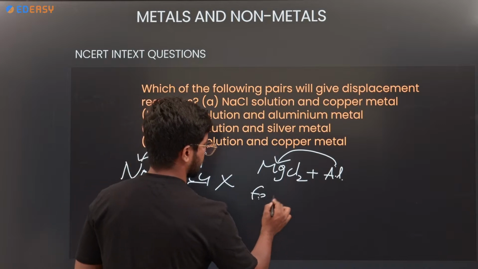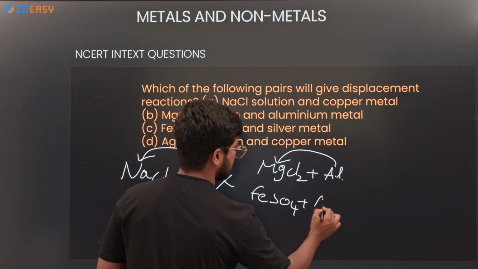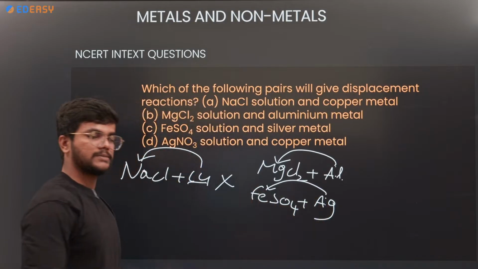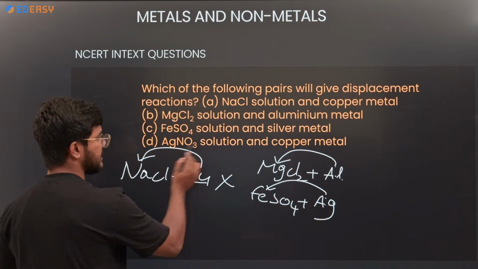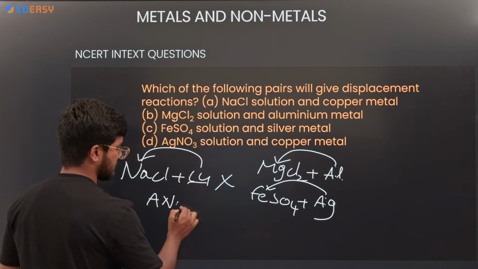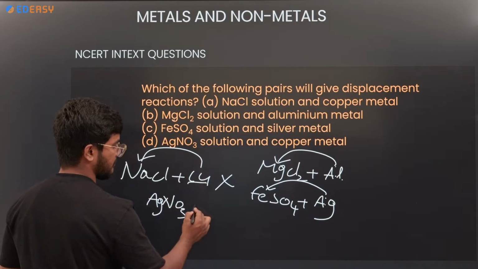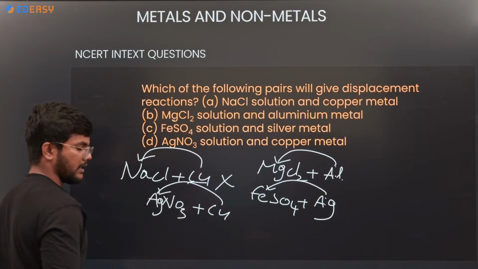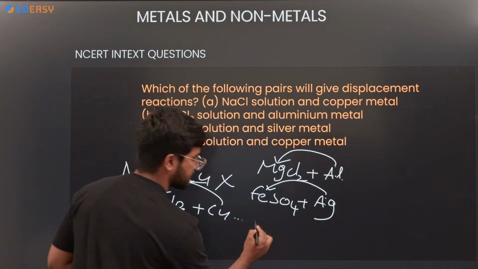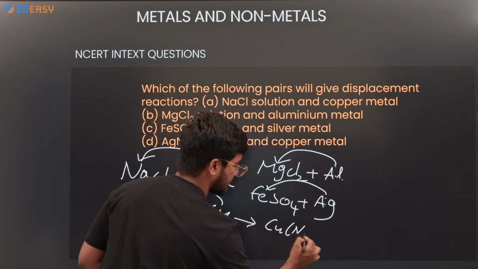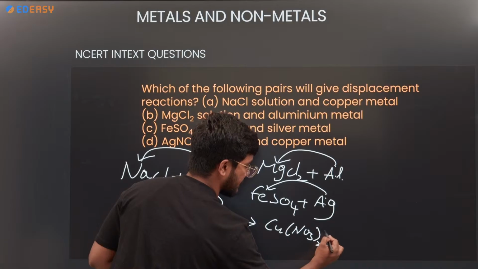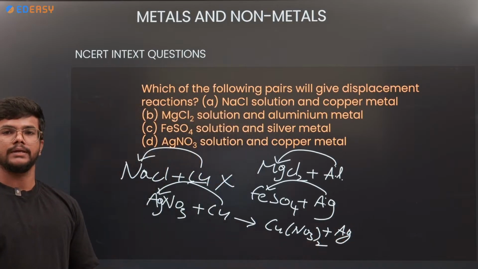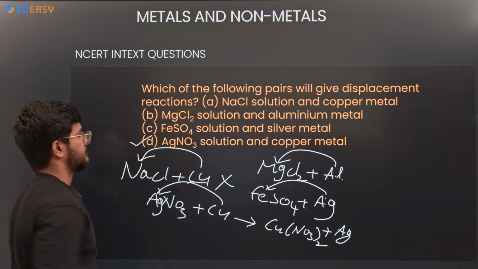FeSO4, iron sulfate, plus Ag, silver. Ag is less reactive than the iron. It also cannot displace the iron. Whereas AgNO3, silver nitrate, plus copper. Copper is more reactive than the silver, so it can displace the Ag. It gives copper nitrate plus silver. Okay, this is the correct option.